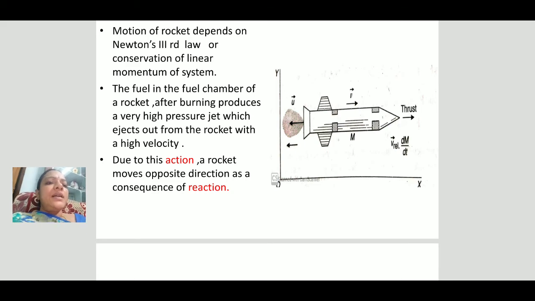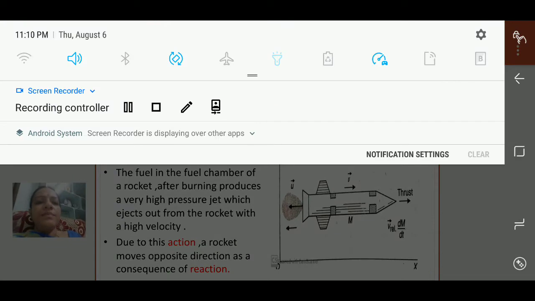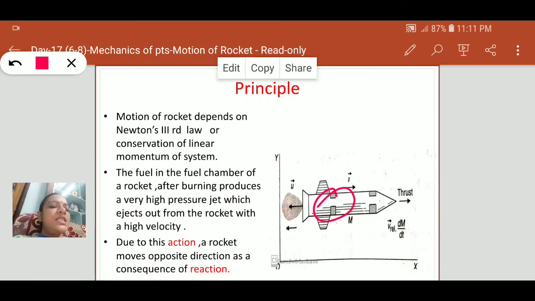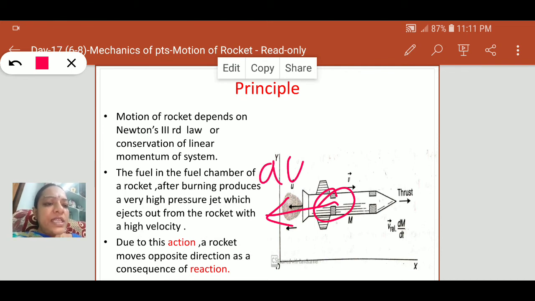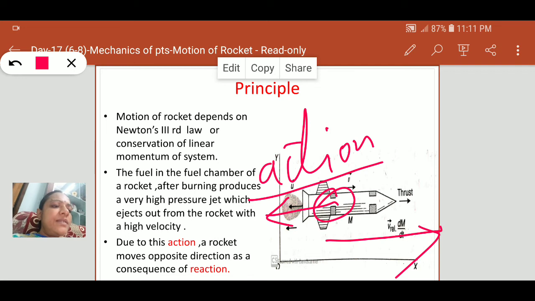Here you are observing this rocket. When the fuel gases burn, the gases eject from the nozzle with high speed, that is the action. Due to this action, a reaction acts on the rocket in the opposite direction. Due to this reaction, the rocket moves. This reaction is nothing but the thrust.